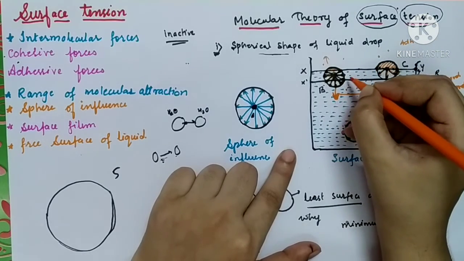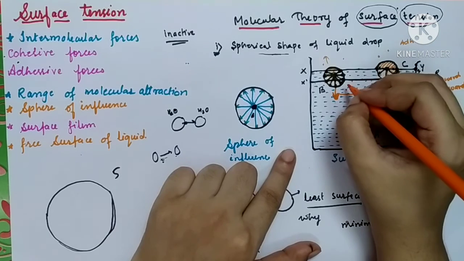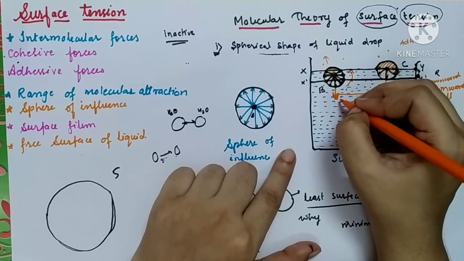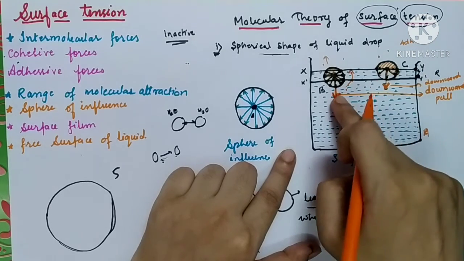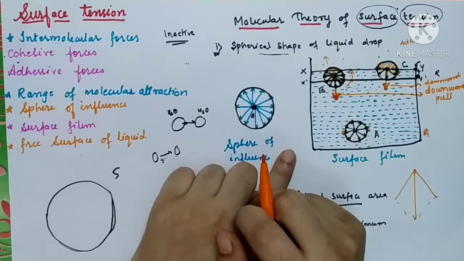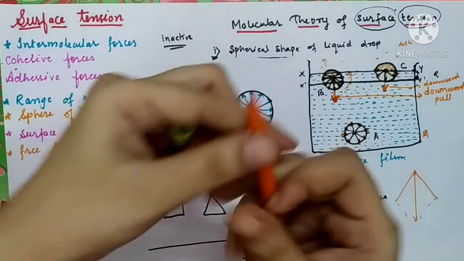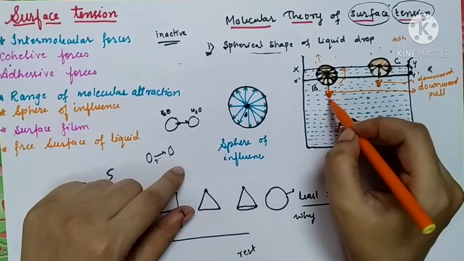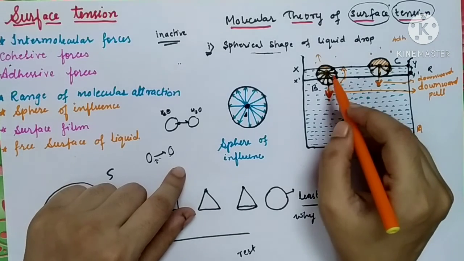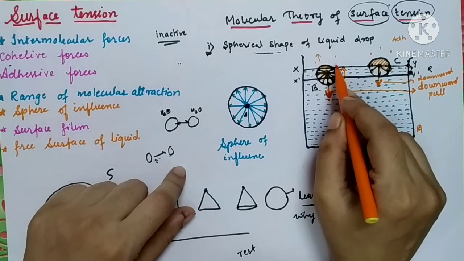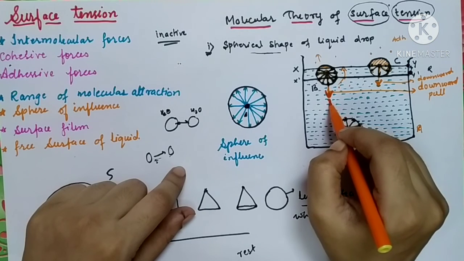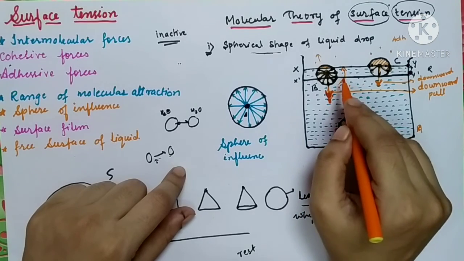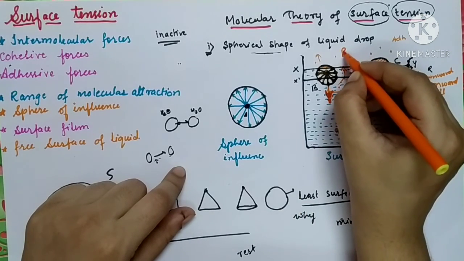So in order to move some molecules from the interior to the surface, we need to work against this downward pull, because the force on a molecule is directed downward. So when you are moving onto the top surface of the liquid, you have to work against this downward pull. This work done will be stored in the form of potential energy.